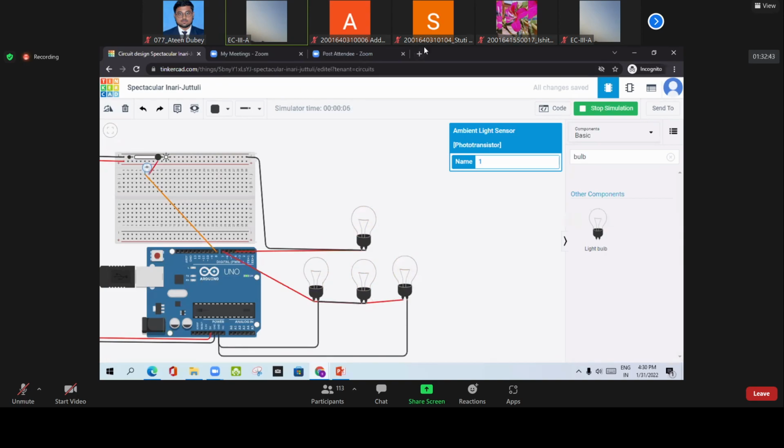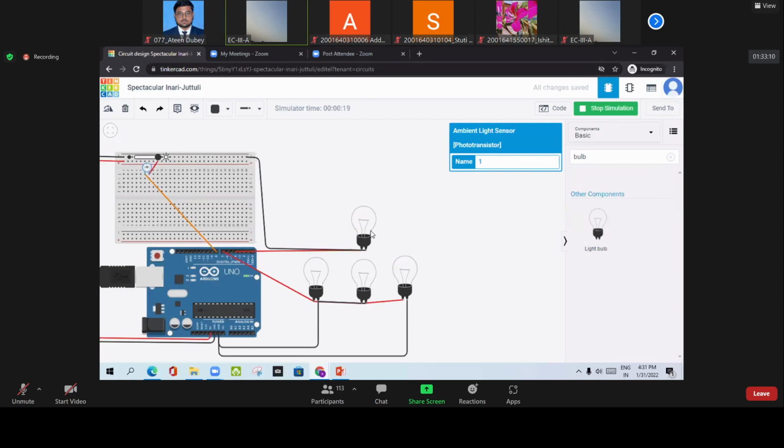If understood, please write yes. Then I will move towards the next segment, in which if there is a person, then the light will be controlled. In the chat box, please write yes if you understood. If there is no light, the street lamp will automatically turn on. If there is sunlight like this, then the bulb will automatically turn off.